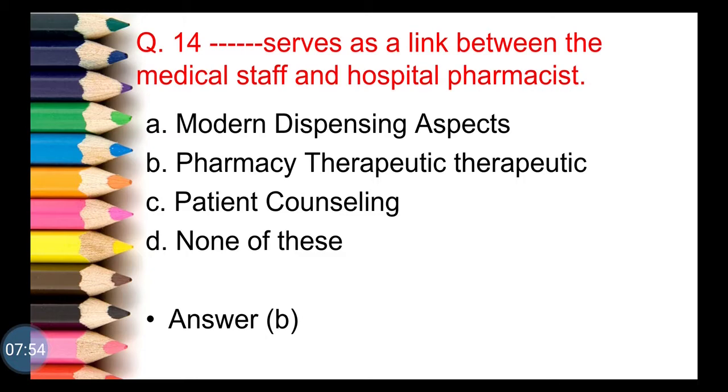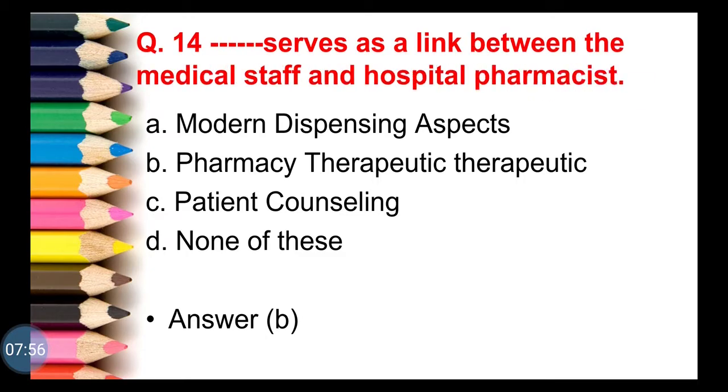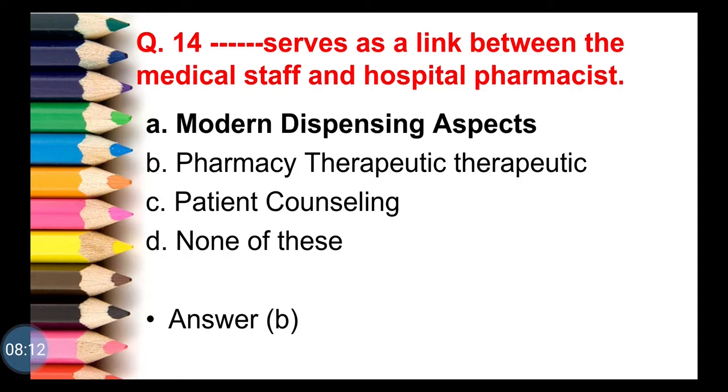Next question, dash serve as a link between the medical staff and hospital pharmacist. First option is modern dispensing aspect. Second option is pharmacy therapeutic committee.